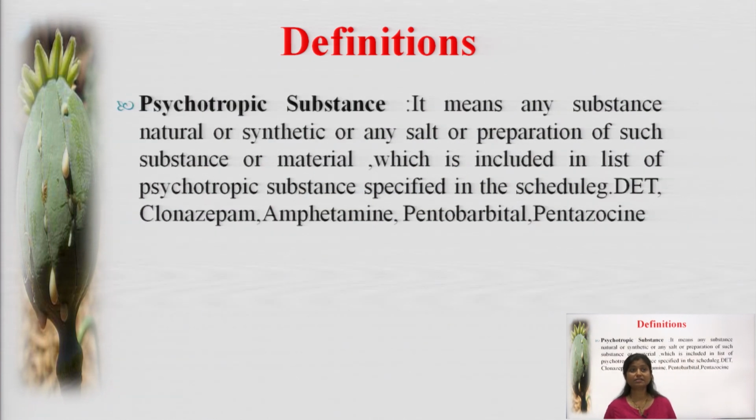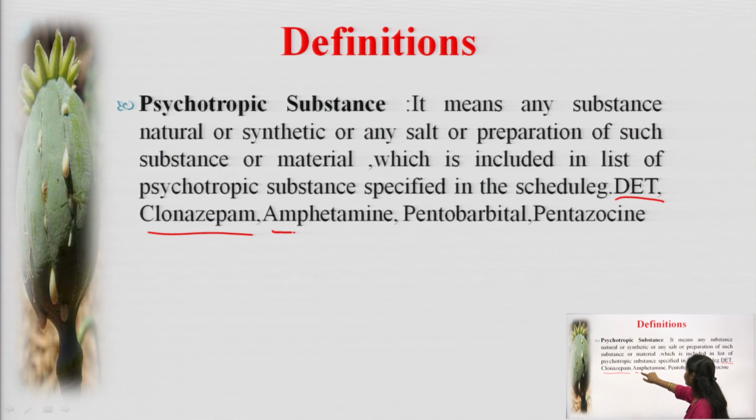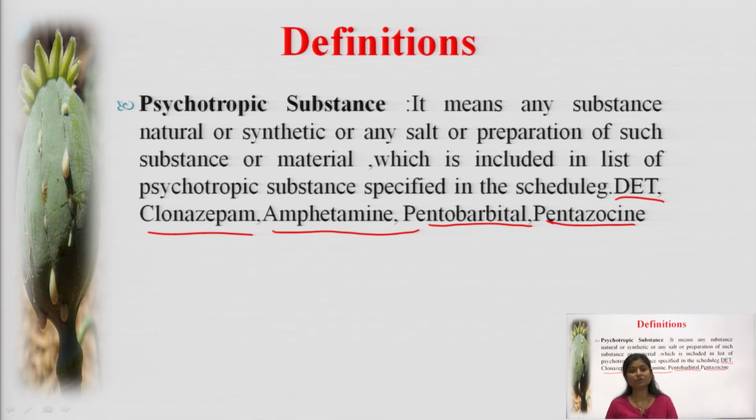The last one is psychotropic substances. It means any substance, natural or synthetic, or any salt or preparation of such substances or material, which is included in the list of psychotropic substances specified in the schedule. Clonazepam, amphetamine, pentobarbital and pentazocine are some of the terms we use with respect to psychotropic substances, which affect the human brain. So this is the definition of psychotropic substances.